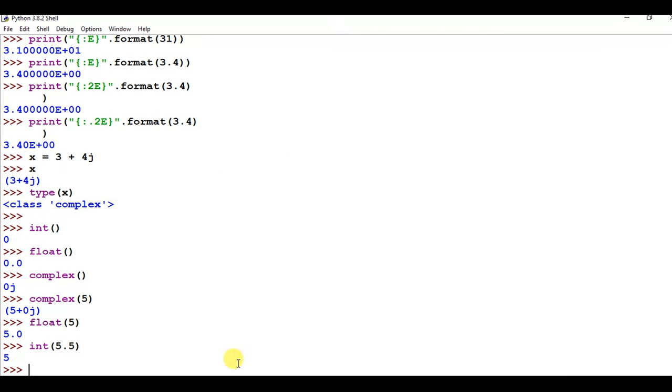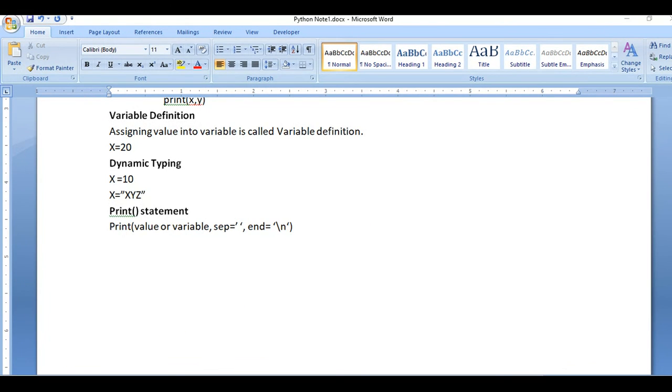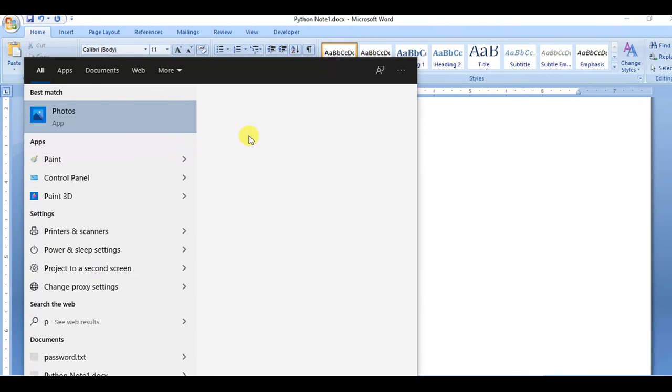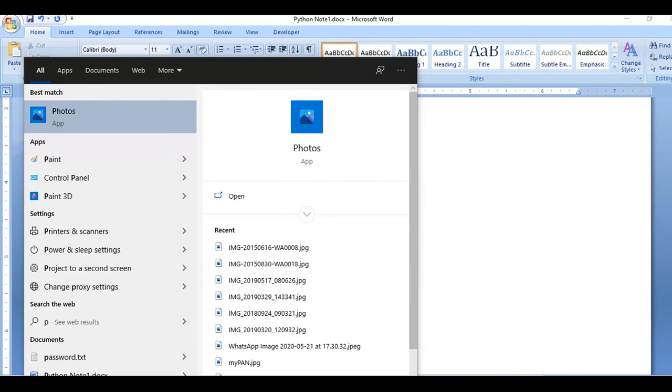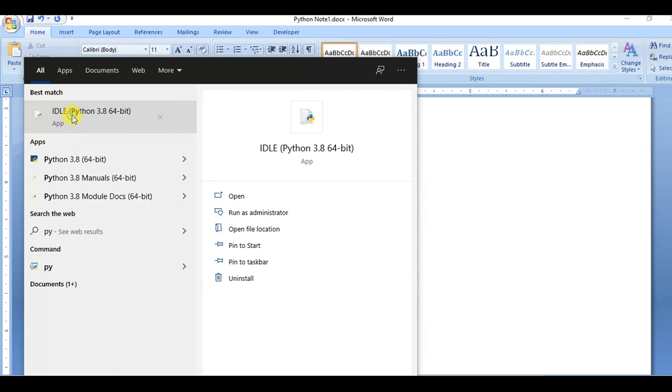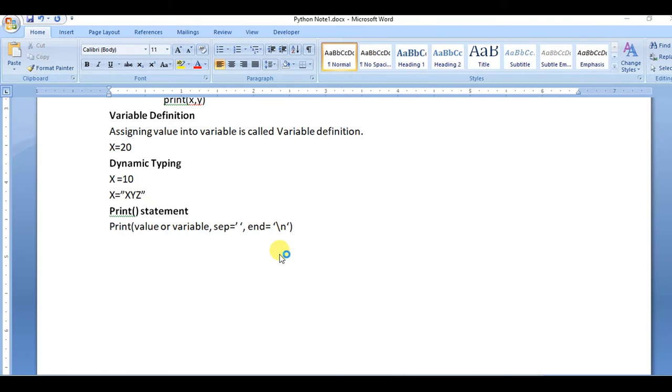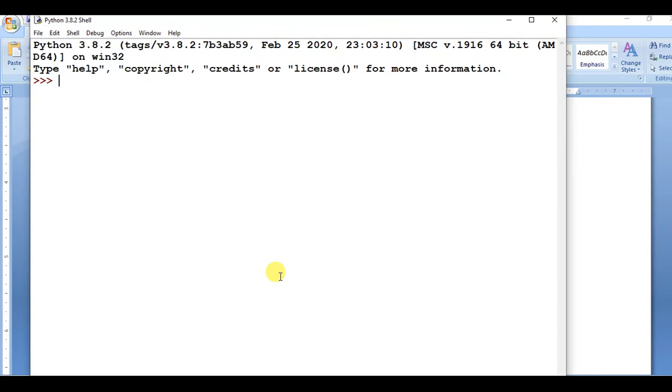So I'm showing you how to print this. Just open a new file in Python.